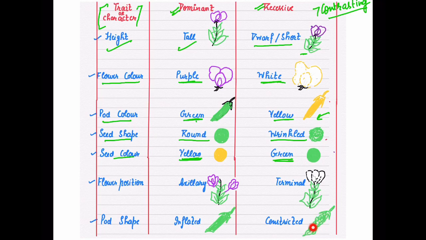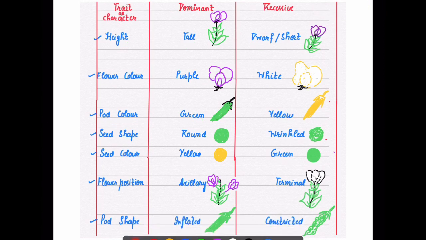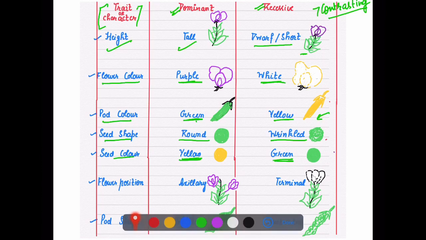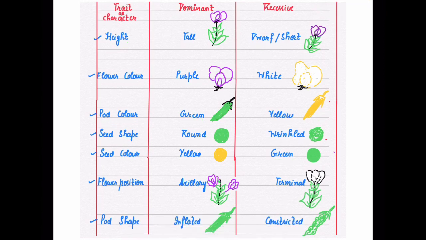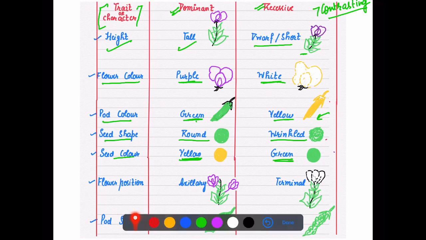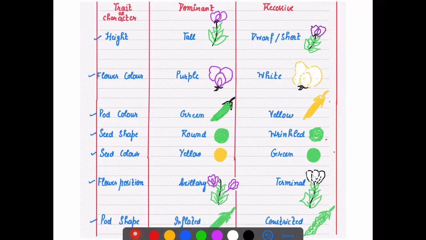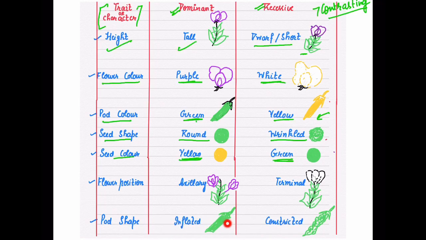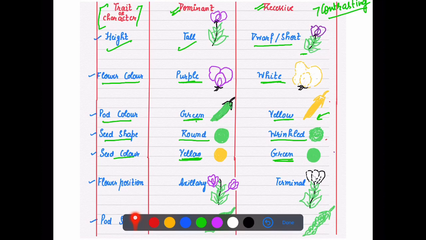So this is the constricted one, and this is the straight one, a little like a proper pod with the seeds, and it is constricted. So inflated was the dominant. So these were the 7 contrasting characters which were discussed by Mendel.